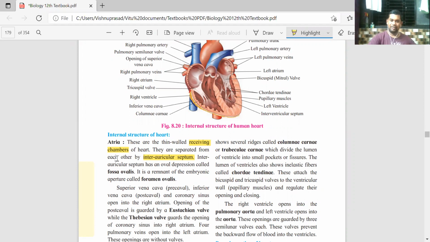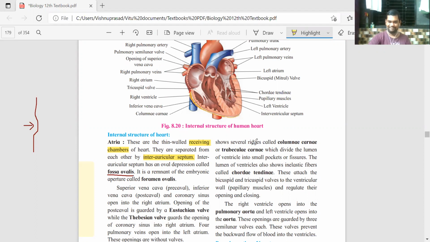Now, in this interauricular septum, there is a slight depression in the center of the septum. Like this, an oval shaped depression. The depression is known as fossa ovalis.